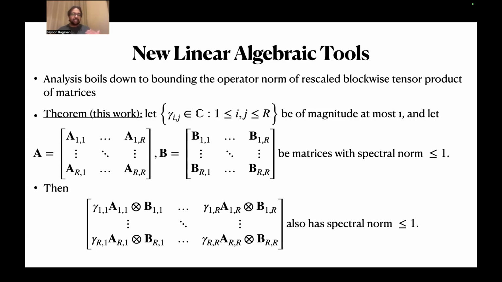If the gammas weren't in the picture, or equivalently if the gammas were all 1, this is not too hard to see because this matrix is a submatrix of A tensor B, and then you would be done. But with arbitrary gammas in the picture, things get a bit more complicated. But you can look at our paper for details on how we prove that.